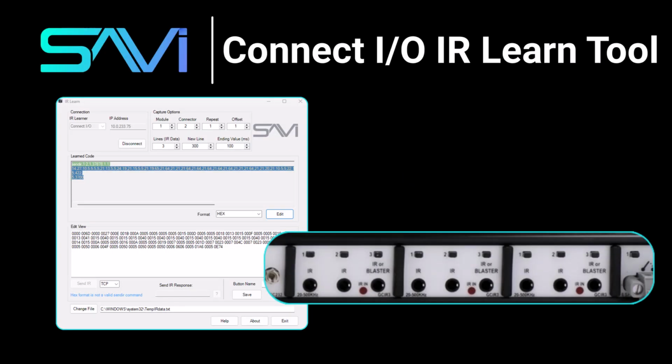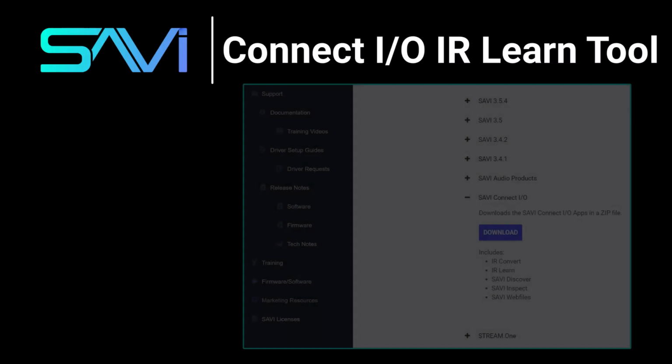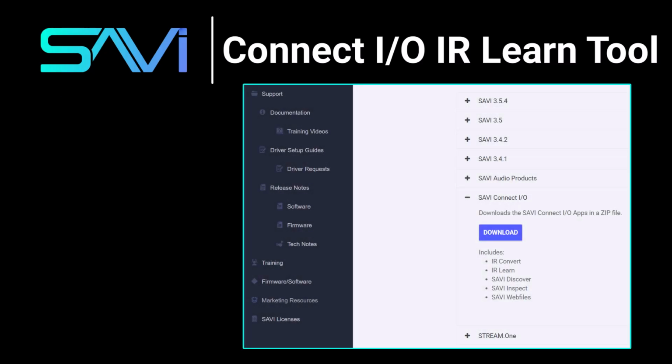In this video, you'll learn how to use SAVI's IR Learn tool for use with the ConnectIO's IR modules. This will help you get the codes you need to control an IR device from SAVI using the ConnectIO. If you haven't already, you can download all the ConnectIO tools from the SAVI dealer portal.